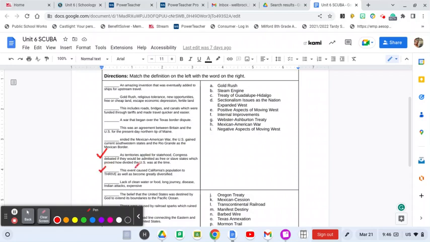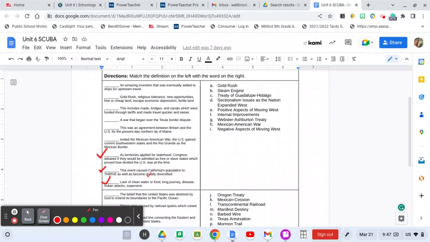That's better. This event caused California's population to thrive or grow. It became greatly diverse. Just the Gold Rush, the steam engine, the treaty, the sectionalism issues, the positive aspects moving west, the internal improvements, the Webster-Ashburton Treaty, Mexican-American War, or negative aspects moving west. Check, check, check, check, check 1, 2, 3. Here we go. Last one.